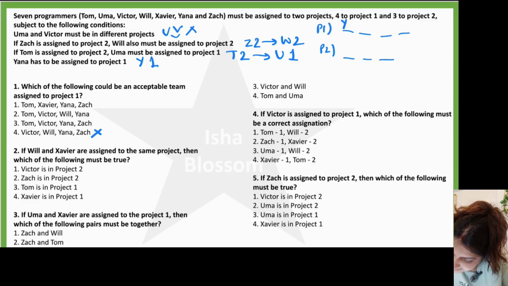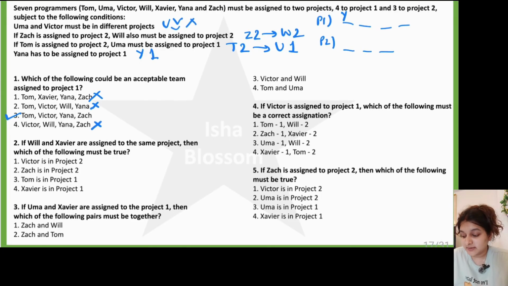Now, let's see if Zach is assigned to project 2. Let's check for Zach's name not being there. In the second option, Zach's name is not there, which means Zach is in project 2. So Will also should be in project number 2, but his name is written in project number 1. So this one is eliminated. Now between 1 and 3, Yana is there. Zach is in 1, which means that Will could be anywhere. But in the first one, Xavier is there and Tom is there. Either Uma or Victor has to be over here because they cannot be in the same project. So this is also eliminated. Answer would be option number 3.